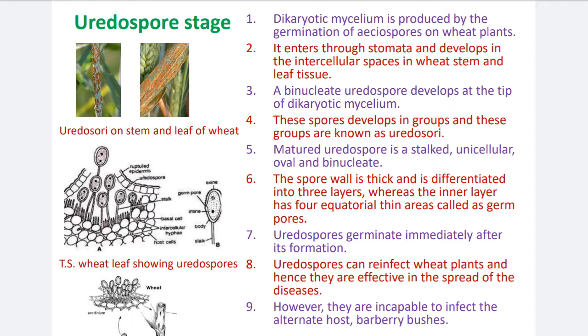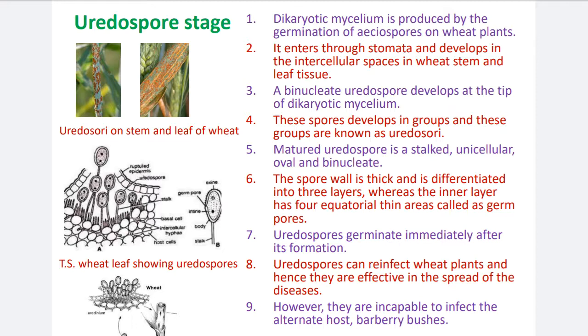Again, I will repeat: the life cycle of Puccinia starts with germination of aeciospore on the wheat plant. Aeciospore is the last and fifth spore stage. After germination of aeciospore on the wheat plant, the dikaryotic mycelium is produced.